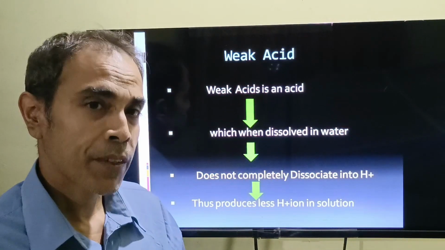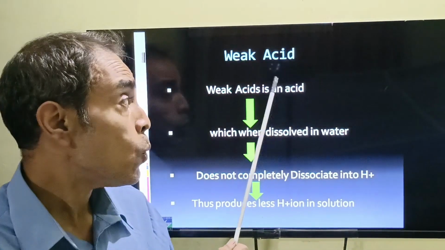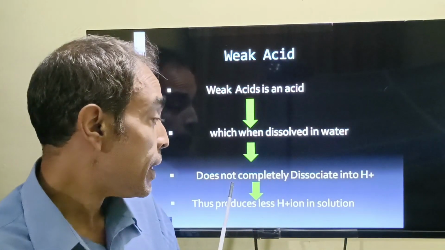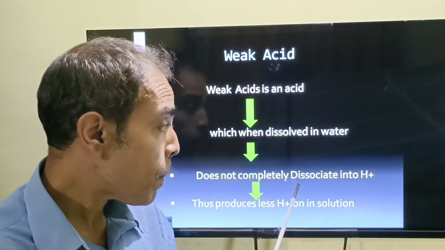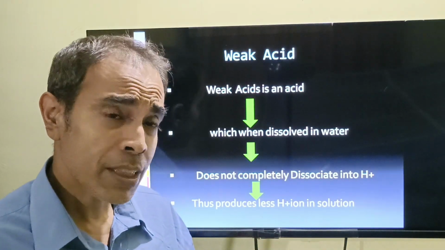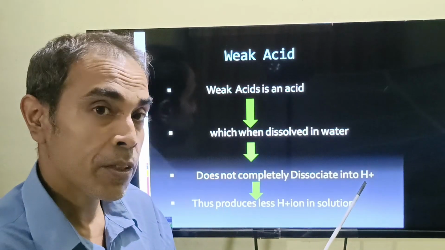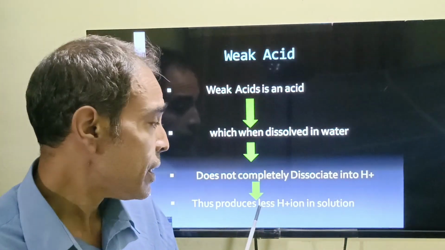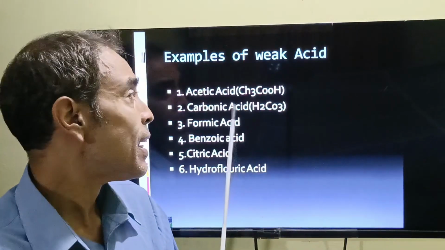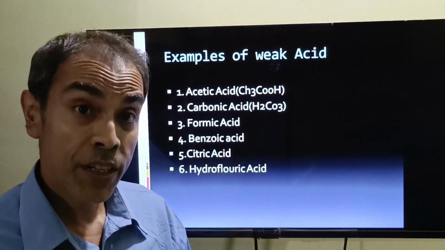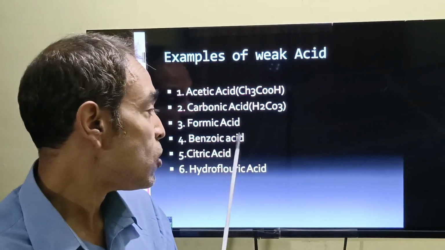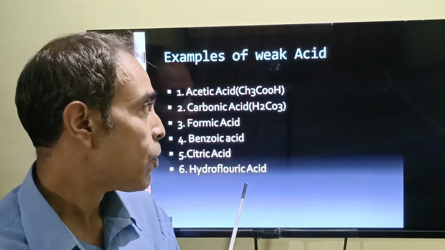So, what is a weak acid? We have been talking about strong acids and strong bases. A weak acid is an acid which, when dissolved in water, does not completely dissociate into hydrogen ions. A strong acid completely dissociates into hydrogen, but a weak acid does not. That means fewer hydrogen ions are present in the solution. Examples of weak acids are acetic acid, which we already talked about as vinegar, carbonic acid, H2CO3, formic acid, benzoic acid, citric acid, and hydrofluoric acid.